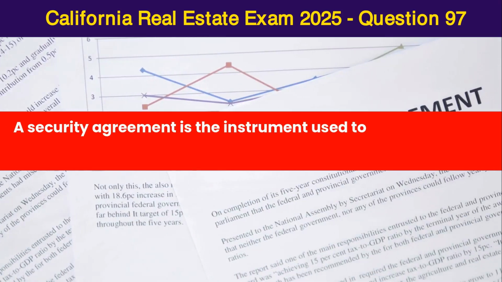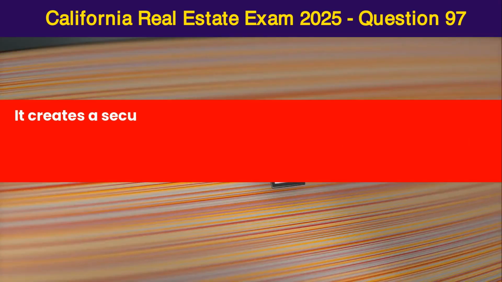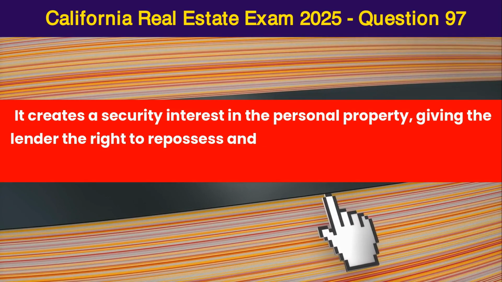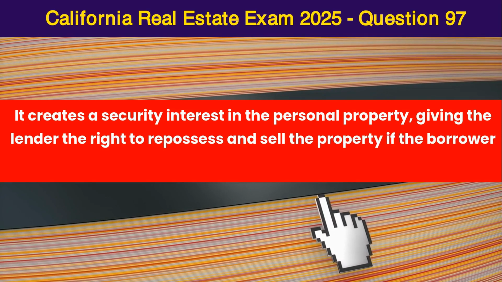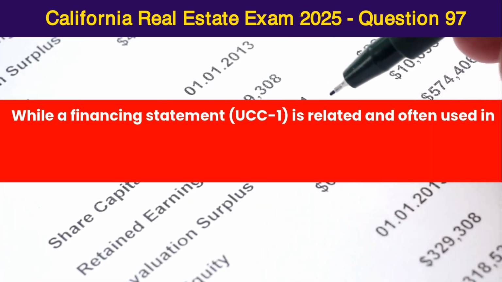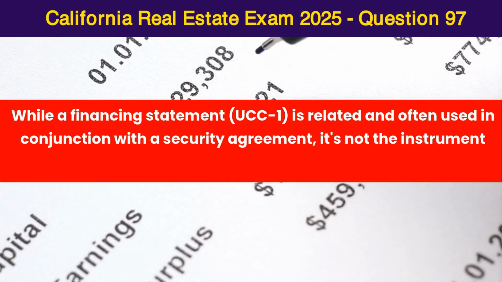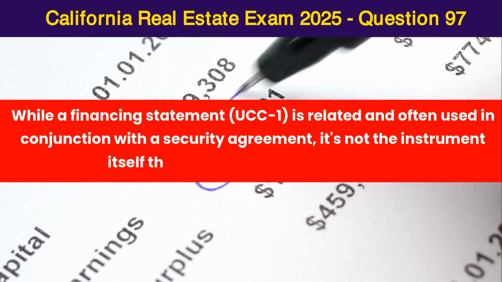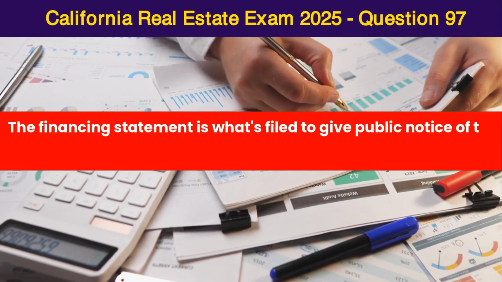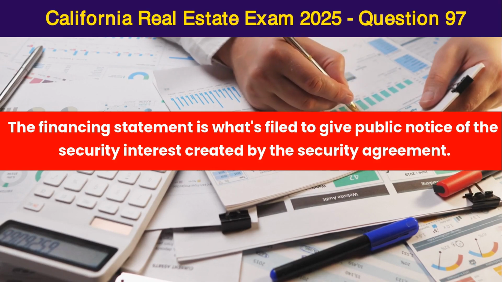A security agreement is the instrument used to secure a loan on personal property, chattel. It creates a security interest in the personal property, giving the lender the right to repossess and sell the property if the borrower defaults on the loan. While a financing statement, UCC1, is related and often used in conjunction with a security agreement, it's not the instrument itself that creates the security interest. The financing statement is what's filed to give public notice of the security interest created by the security agreement.